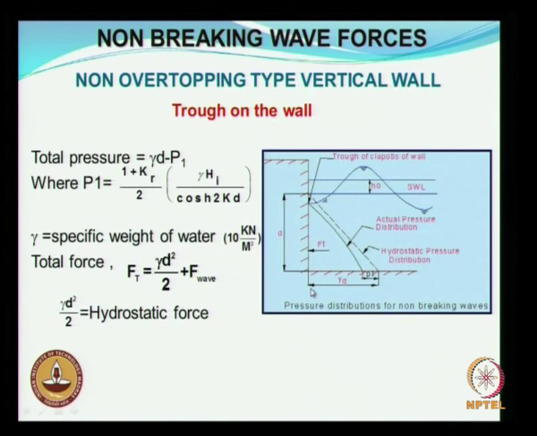The total pressure in this case will be gamma d minus P or P1, where P1 is given similar to what we have seen earlier when the crest is acting on the wall.